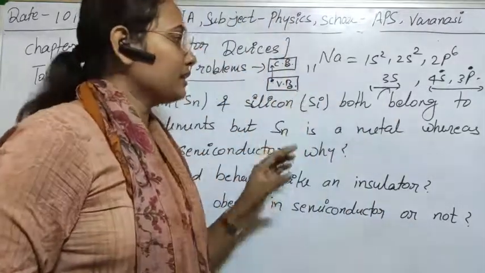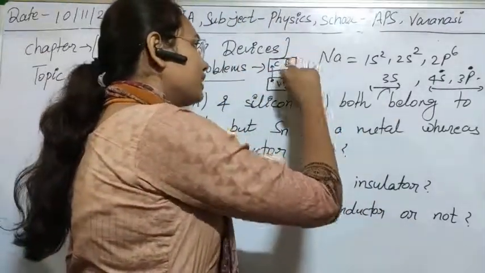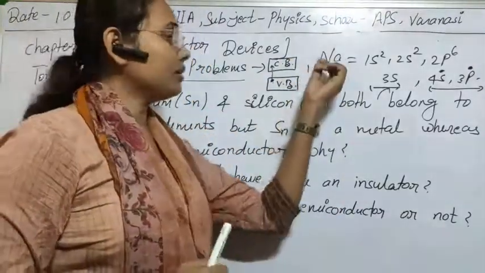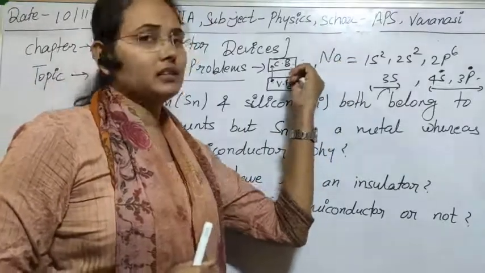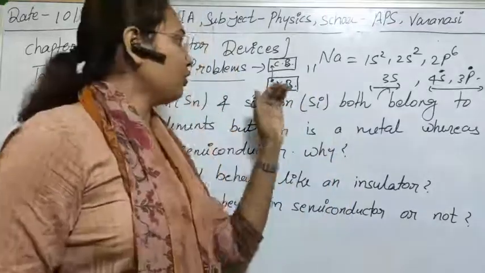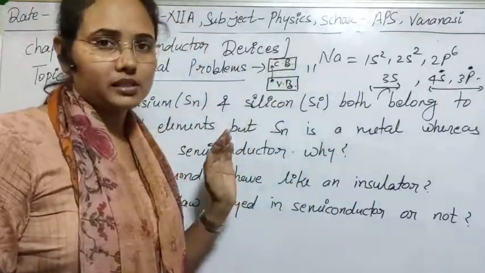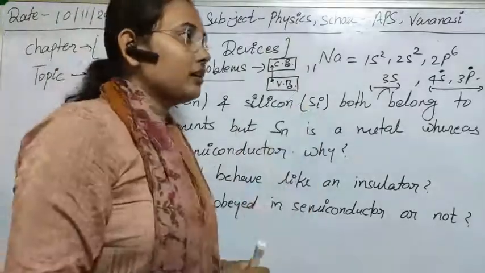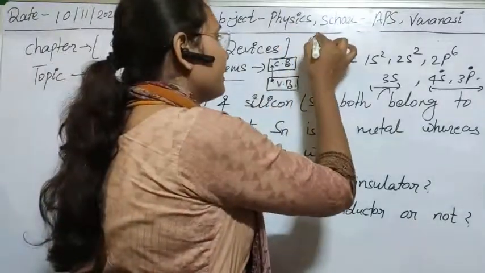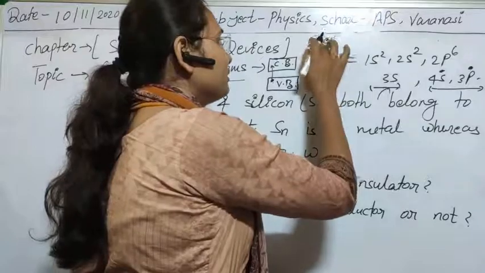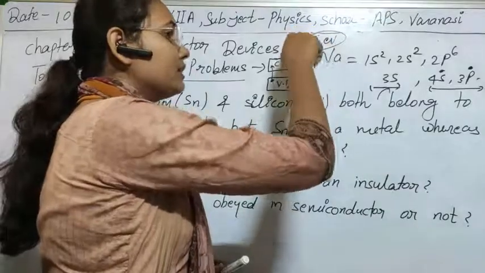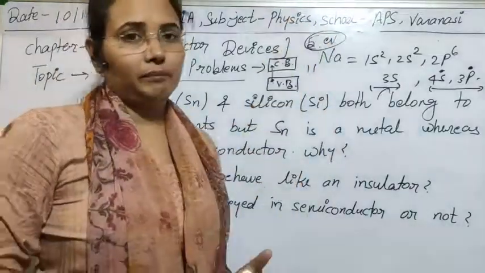So in case of a conductor, the energy band gap between the conduction and valence band is very small. Clear? And sometimes for a good conductor they overlap each other, so when we add only a small amount of energy, the electrons can even cross this junction. And in case of an insulator, this forbidden energy band gap is quite high, nearly greater than 5 electron volt. So this amount of energy is quite high, and only when we add such an amount of energy will conduction of current occur.